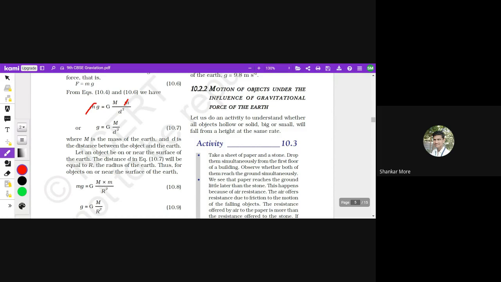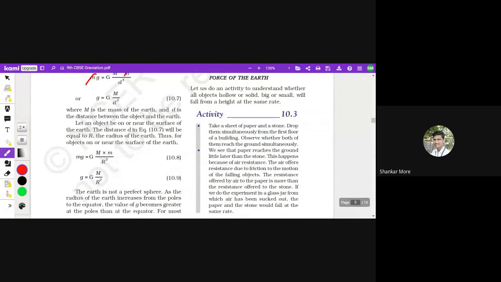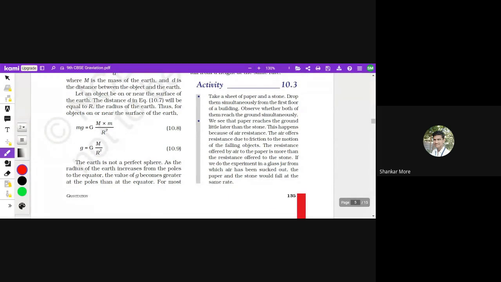We have to take a sheet of paper and a stone, drop them simultaneously from the first floor of a building, and observe whether both of them reach the ground simultaneously. We see that the paper reaches the ground a little later than the stone. This happens because of air resistance. The air offers resistance due to friction to the motion of falling objects. The resistance offered by the air to the paper is more than the resistance offered to the stone. If we do the experiment in a glass jar from which air has been taken out, the paper and stone would fall at the same rate. Would you believe that?